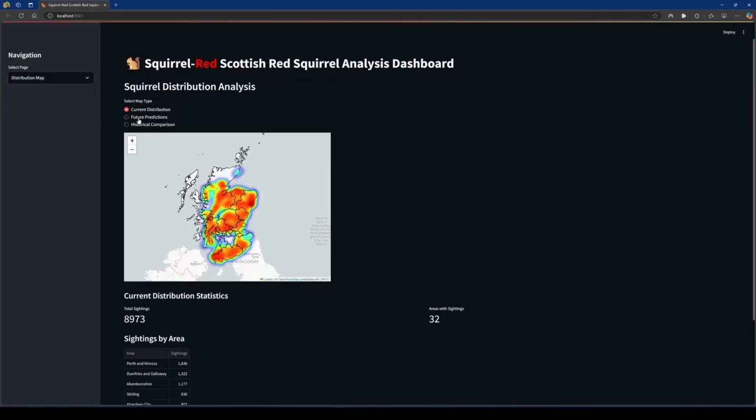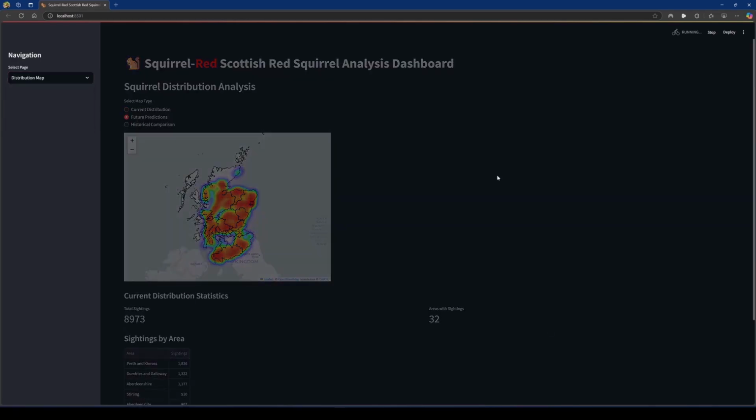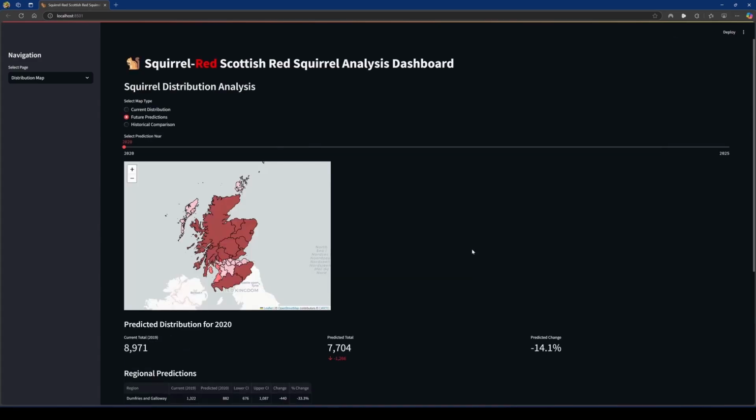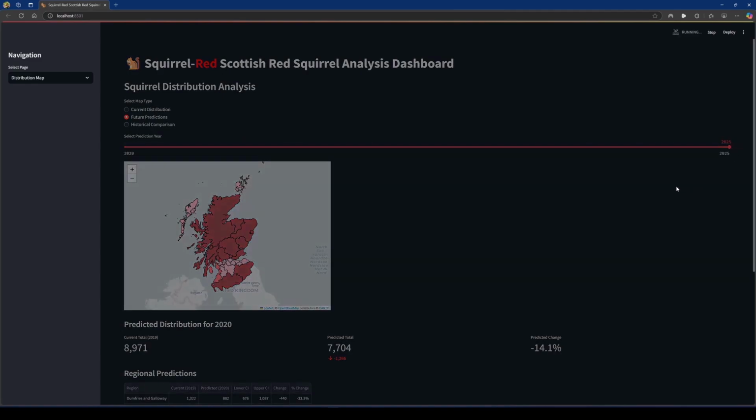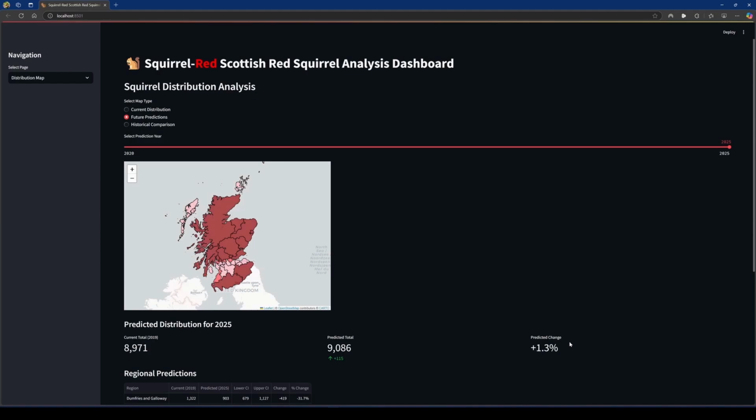In the future predictions view, within the distribution map page, we can explore projected red squirrel populations using the random forest model. The slider at the top allows users to adjust the prediction year from 2020 up to 2025. You'll notice the model is predicting a 14.1% decrease in overall sightings based on historical data. When we move the slider to 2025, this changes to an increase of 1.3%.